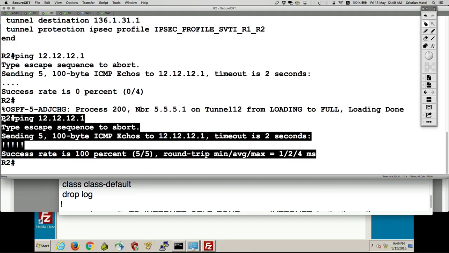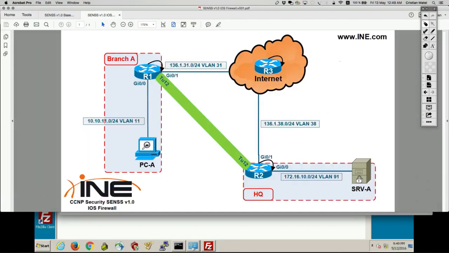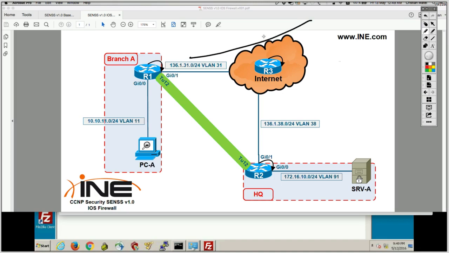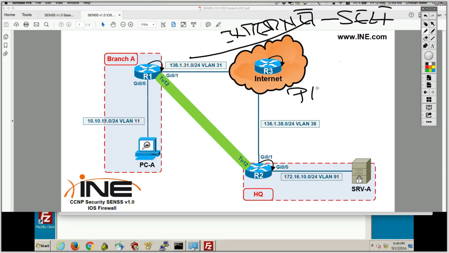Okay, so I have built the internet to self zone firewall policy. Initially I wanted to pass only SSH traffic from the internet. But because this is an IPsec tunnel sourced on the gig01 interface, which belongs to the internet zone, as router 2 sends the tunnel negotiation to router 1, traffic goes internet to self.